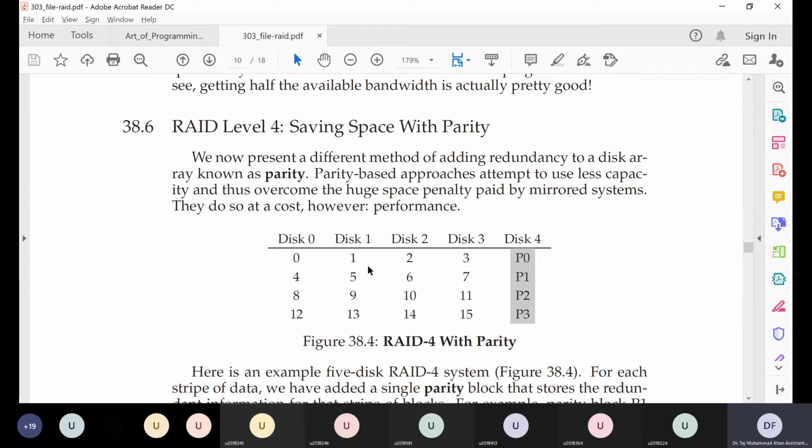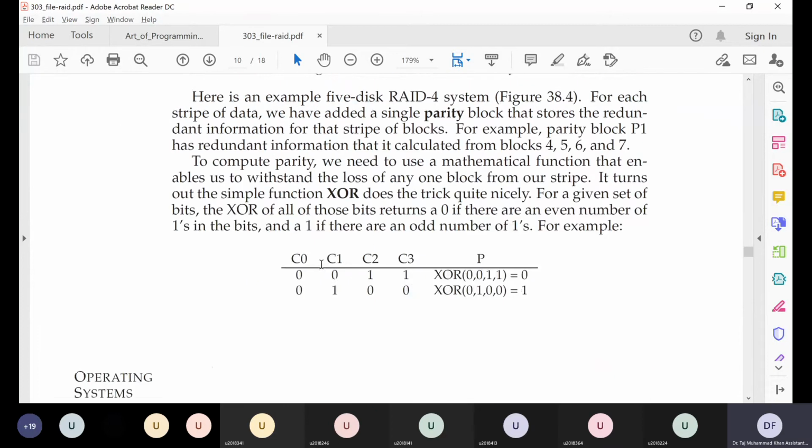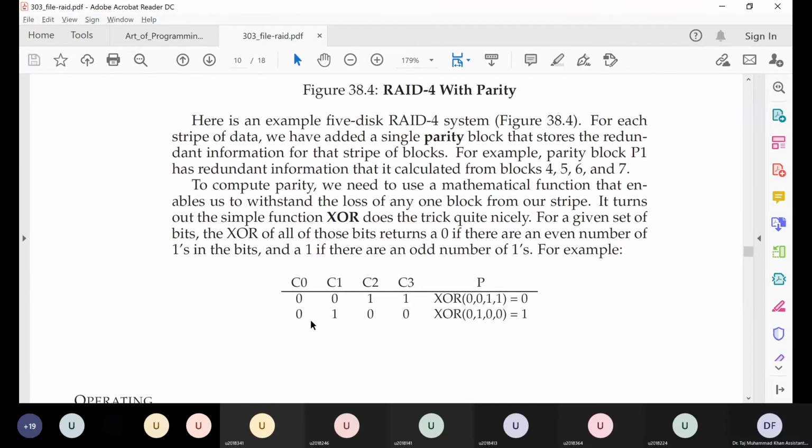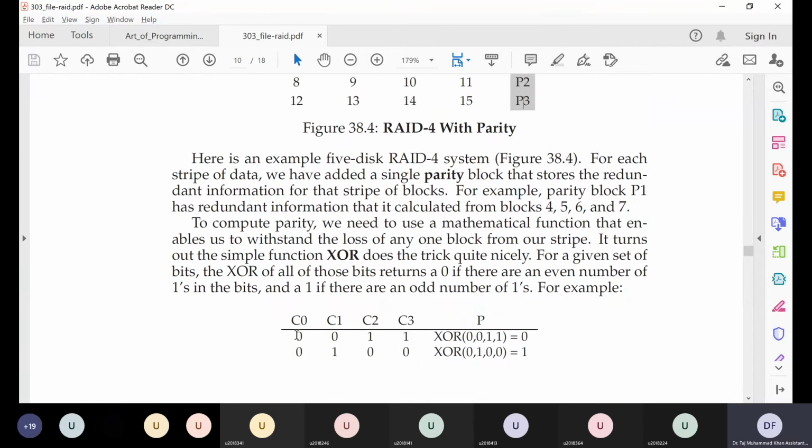Okay, let's do it again. Let's say, yeah, there's this example. So these are the 4 corresponding bits on 4 hard disks, and this is the parity bit for this set of 4 bits, and these are another set of 4 bits, and this is the parity bit for this second set of 4 bits. So this is telling us the number of ones is even, so the parity bit is 0, and here in the second row the number of ones is odd, so the parity bit is 1.